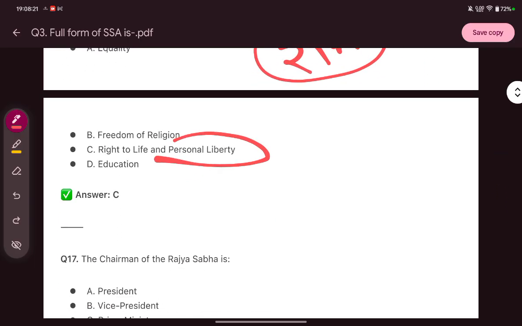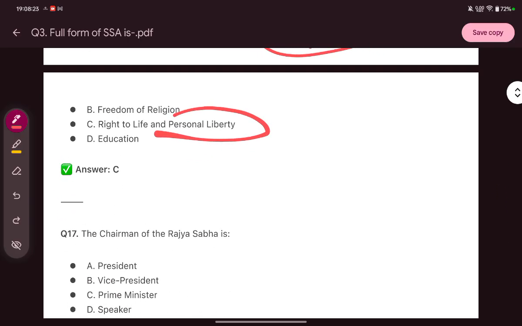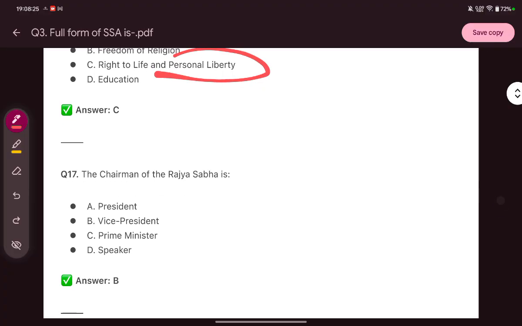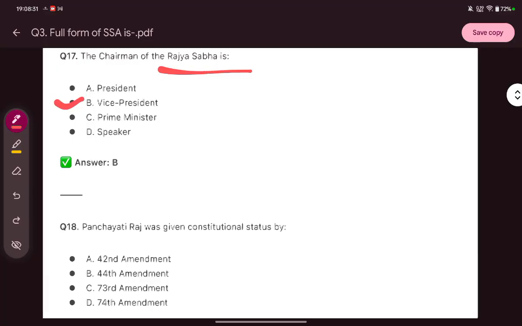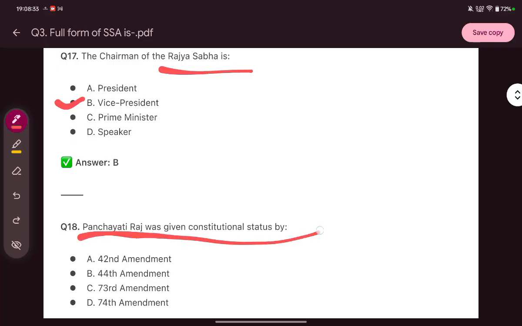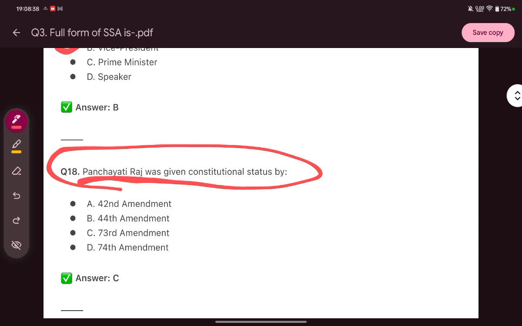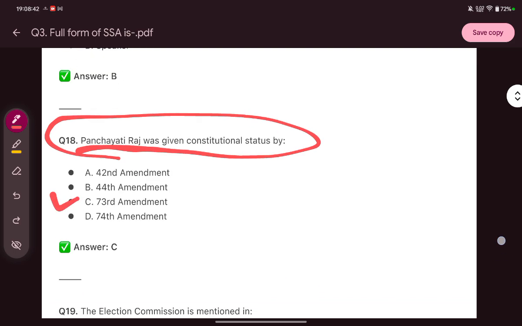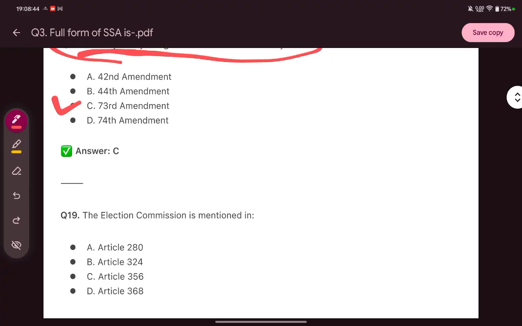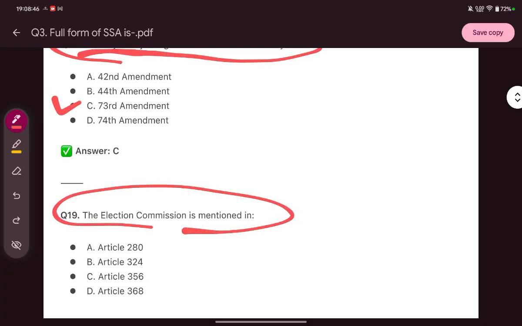The next question, the chairman of Rajya Sabha is, we all know that it is the Vice President. Then the next question is, Panchayati Raj was given constitutional status by the 73rd Amendment. Then next question, the Election Commission is mentioned in which article?